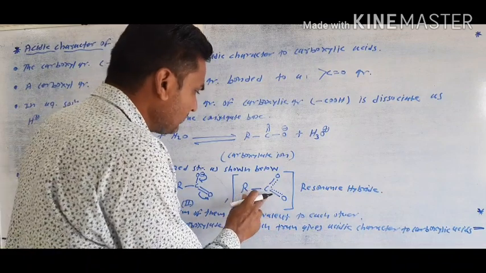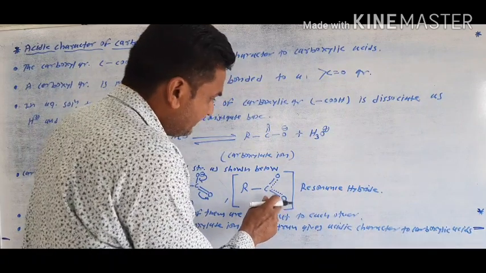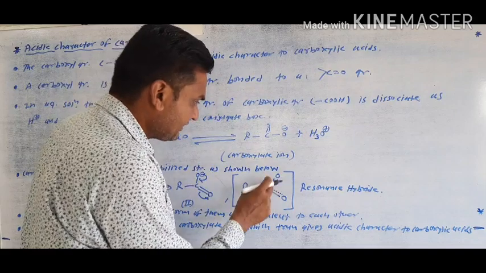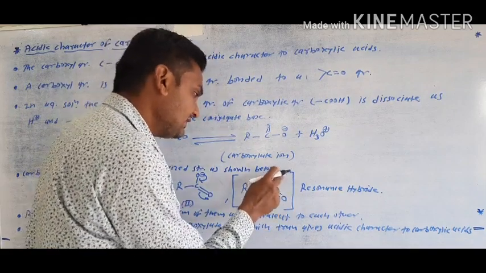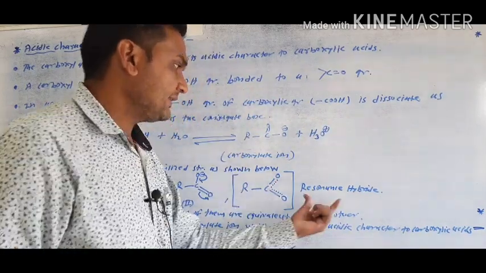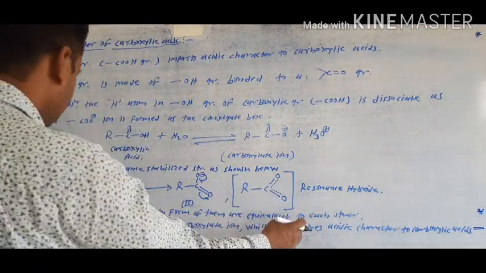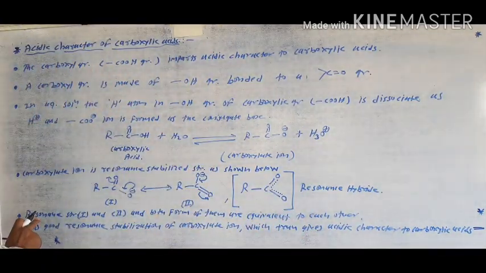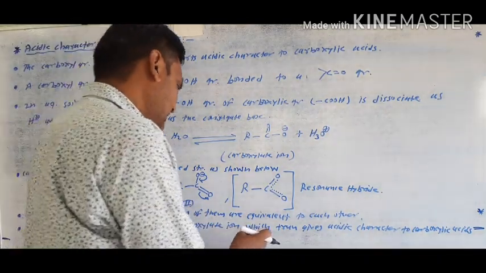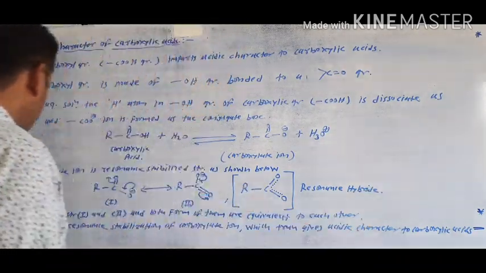Suppose R-C with a double bond to one oxygen and a bond to the other oxygen. The electron density, this negative charge, is continuously delocalized over both oxygens. This is shown by a dotted line, and this type of structure is called a resonance hybrid. The first structure, second structure and third structure, the resonance hybrid. The first and second resonating structures are equivalent to each other. Both structures are equivalent.